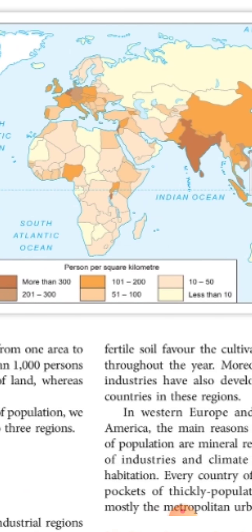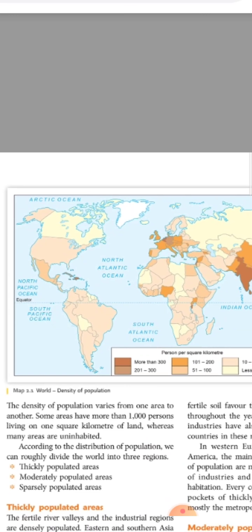China is first in population, but in China they have controlled the birth rate. So some economists are telling that India will get the first place in population. I don't know if it is coming or not, but we do not need to come first in population. We need to come first in culture, education, and health. In these things we need to be first.